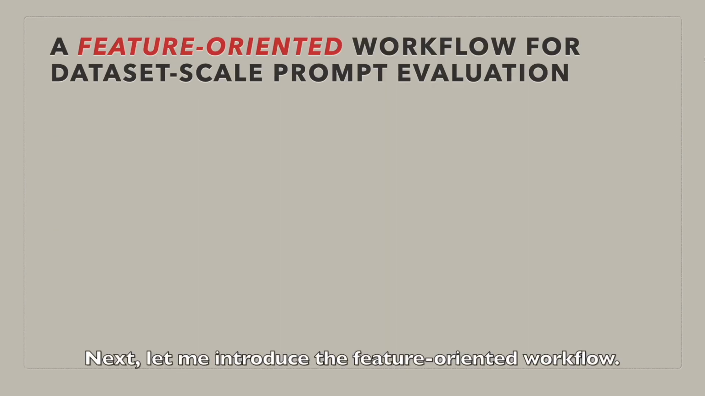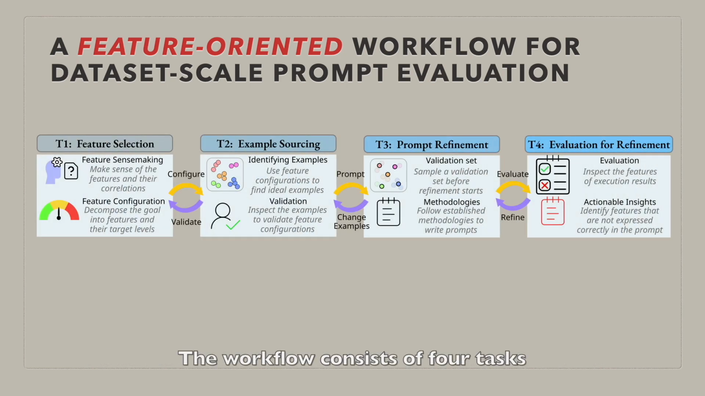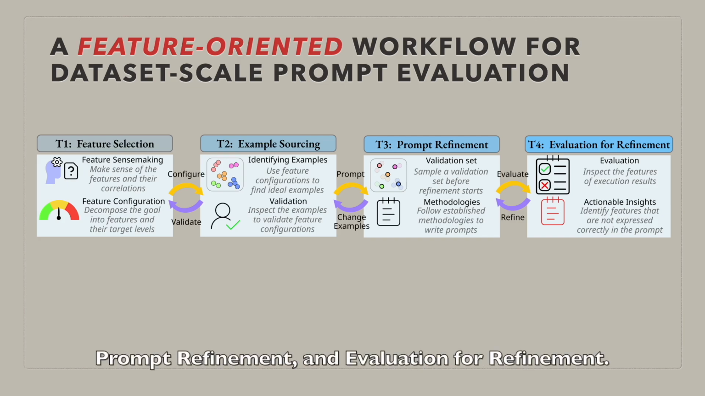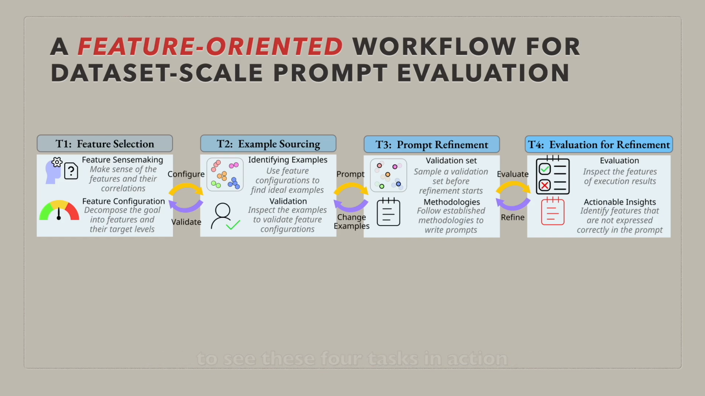Next, let me introduce the feature-oriented workflow. The workflow consists of 4 tasks: feature selection, example sourcing, prompt refinement, and evaluation for refinement. Let's walk through an example in Awesome to see these 4 tasks in action.